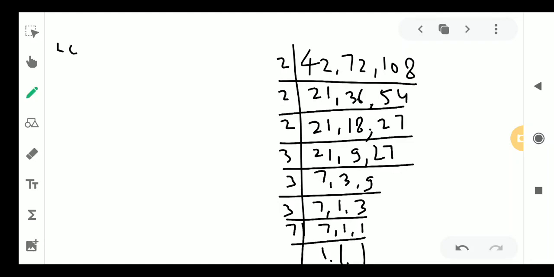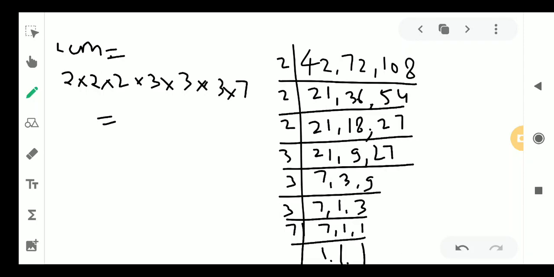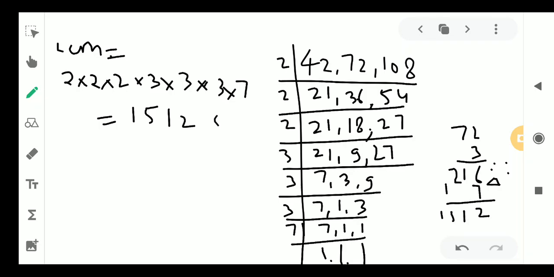Now our LCM will be: we multiply 2 by 2 is 4, 4 by 2 is 8, 8 by 3 is 24, 24 by 3 is 72, 72 by 3 is 216, and then by 7, it will come 1512 seconds.